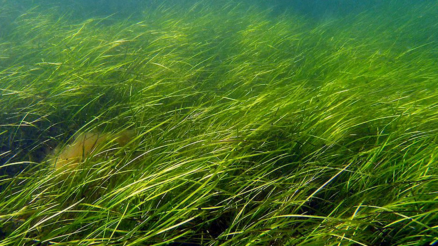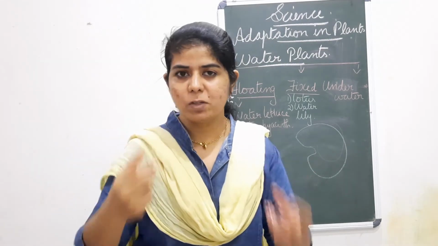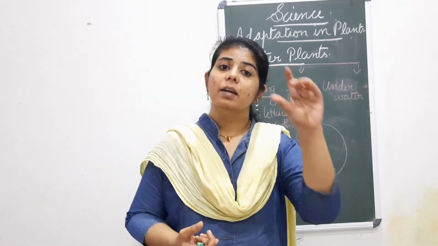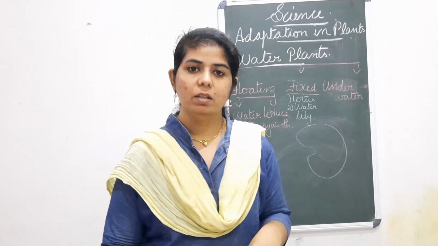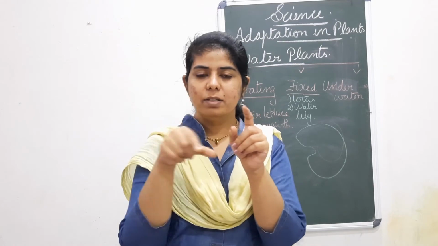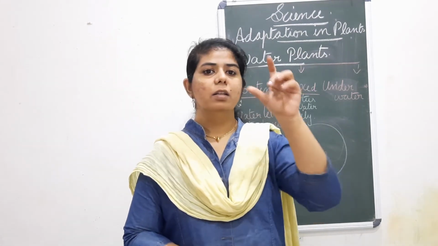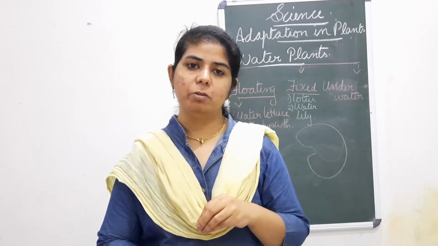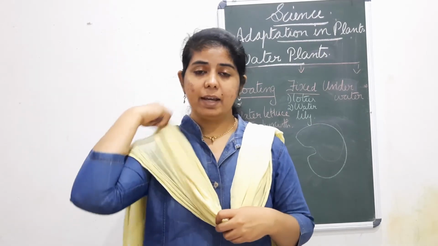Then they have small roots. The roots don't absorb any water, sunlight or air. It is just to fix the plant inside the soil, inside the water body. Only for that purpose is that root for them. Then they have divided leaves, small, tiny leaves like the grass. Sea grass, tape grass, all those are examples. So for plants growing underwater, the roots are just for fixing them at the bottom of the body. Then leaves are divided so that they can absorb sunlight and all very fast.